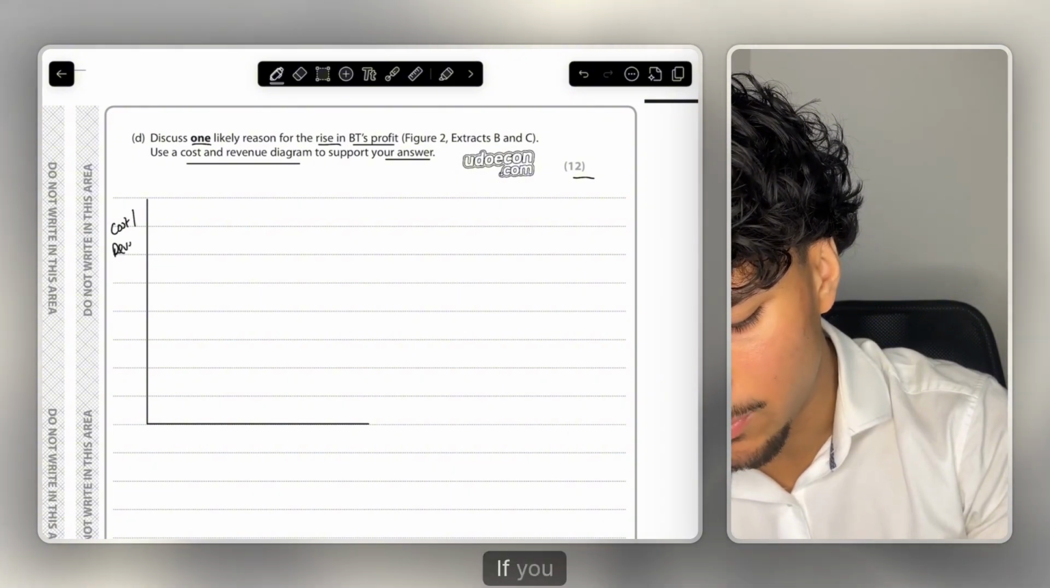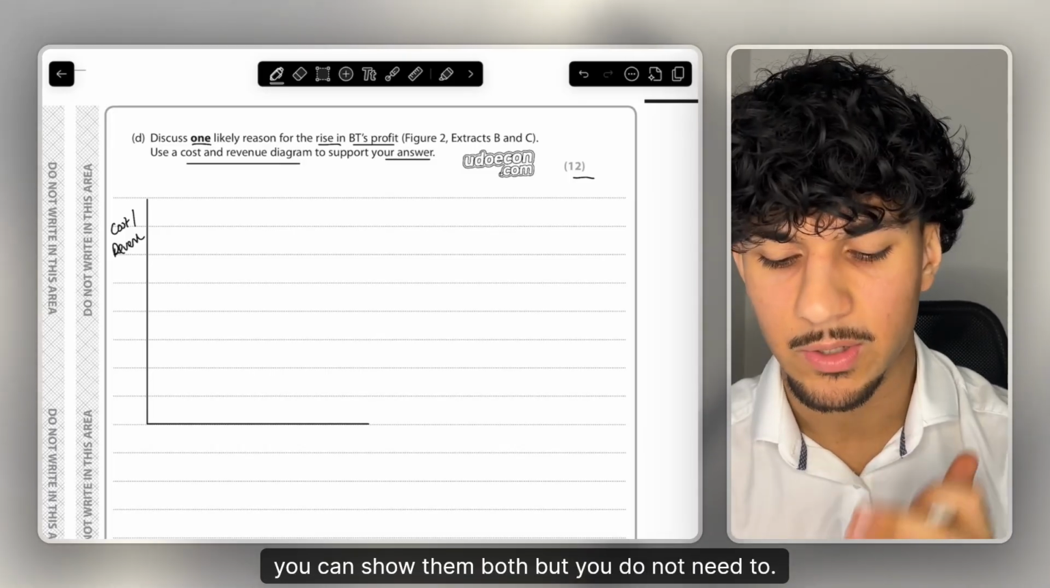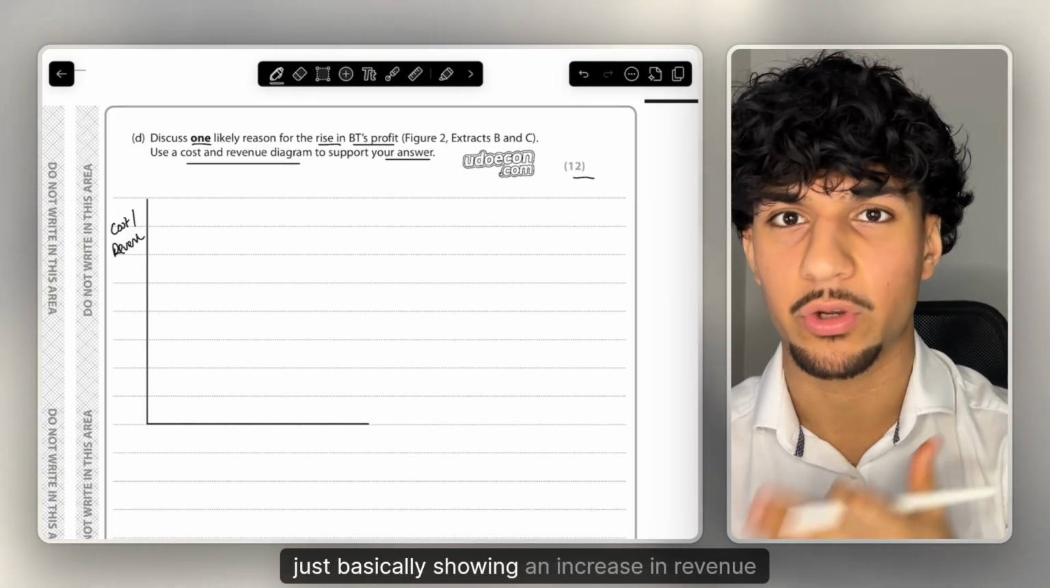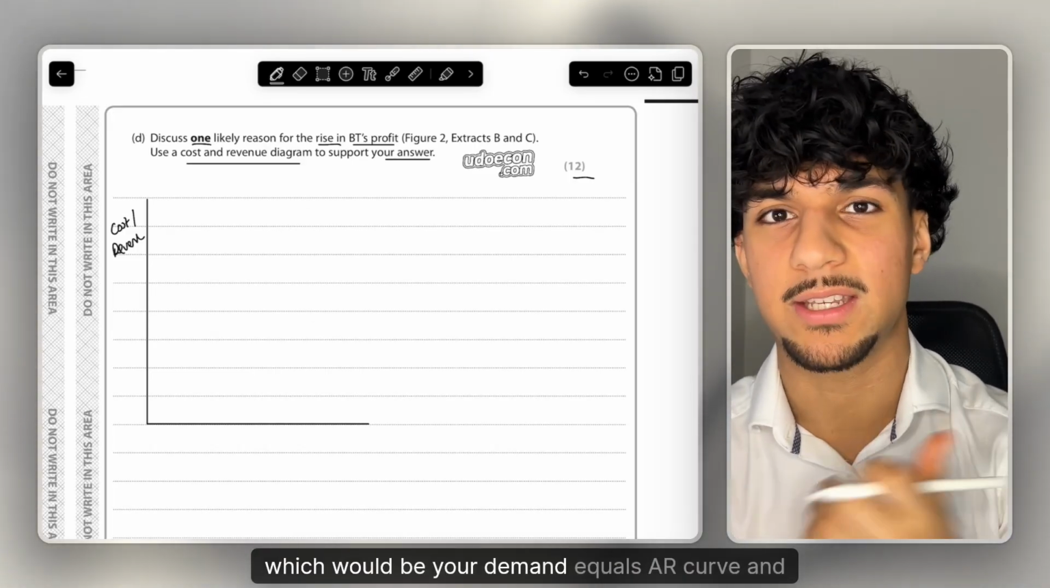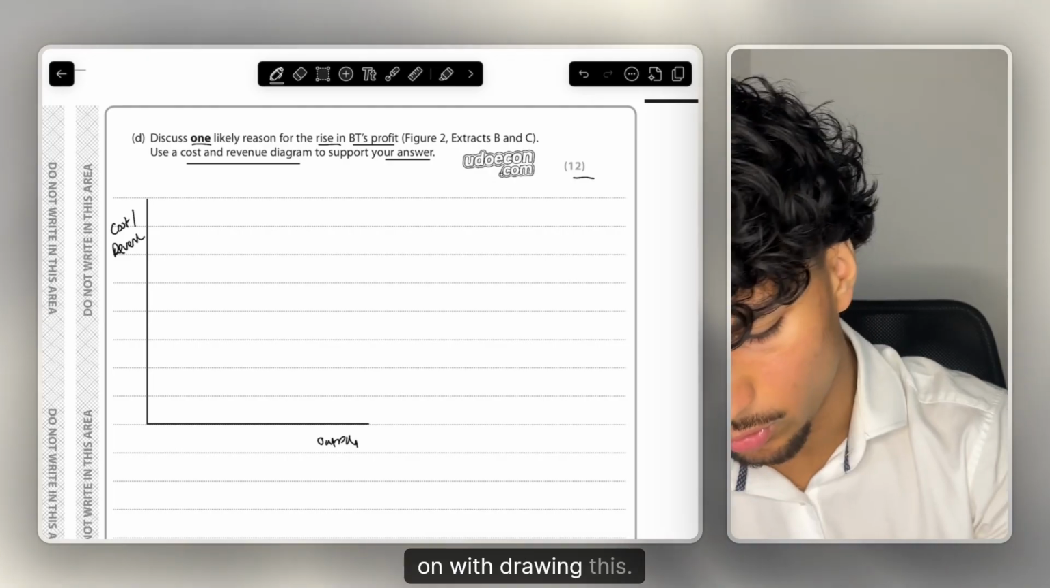If you have enough time, if you can be bothered, you can show them both, but you do not need to, and you can get 12 out of 12 marks here by basically just showing an increase in revenue, which would be your demand equals AR curve and your MR curve shifting out. So let's get on with drawing this.